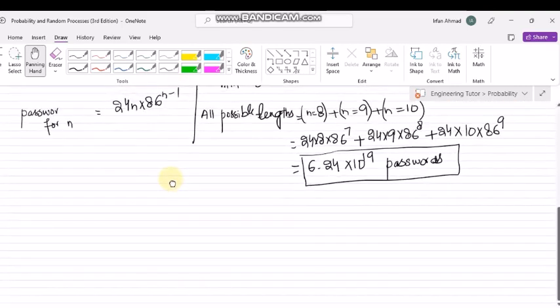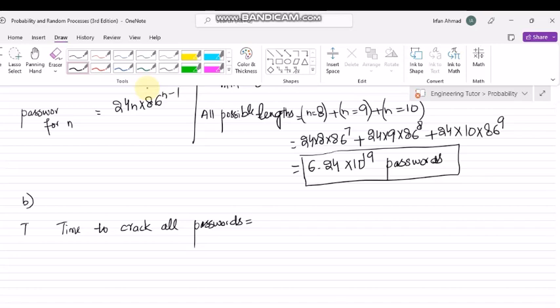Okay, so these are basically the passwords here, and the time to crack all passwords is equal to the total time.